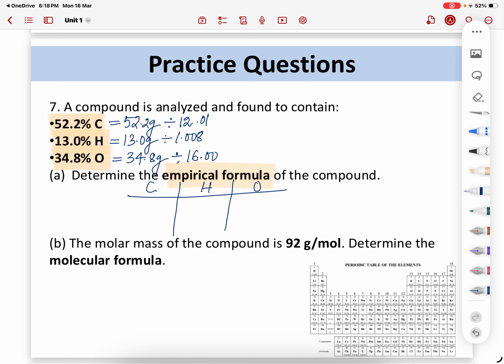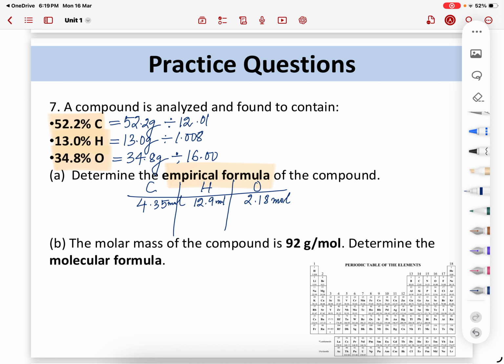So 52.2 divided by 12.01 comes out to 4.35 moles. 13.0 divided by 1.008 is 12.9 moles, and 34.8 divided by 16.00 comes out to be 2.18 moles. So these are the moles.